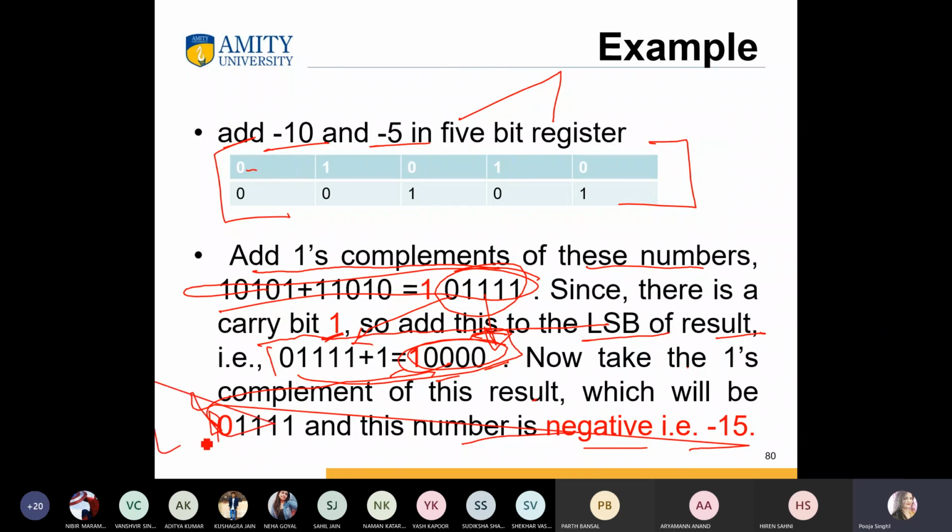Because you know the first bit always denotes the sign bit, 0 for positive and 1 for negative. So the result will be the